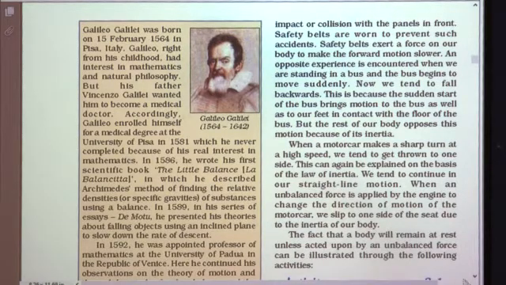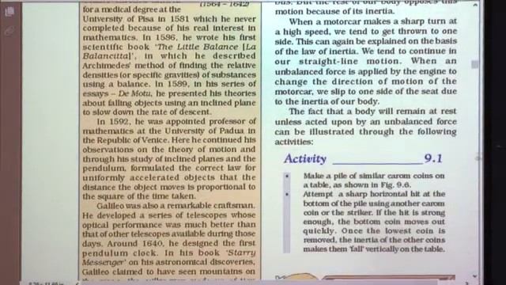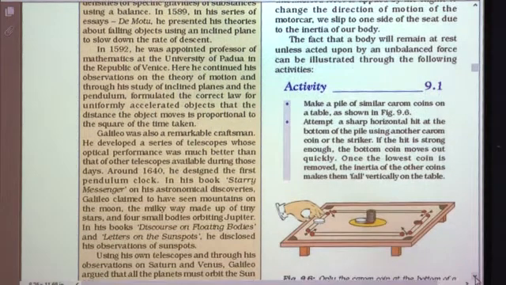The fact that the body will remain at rest unless acted upon by an unbalanced force can be illustrated through the following activities. Let us see these activities. The first activity, that is 9.1. You have to make a pile of similar carom coins on the table. You can see here this is a pile of similar carom coins. You all must have played this game.